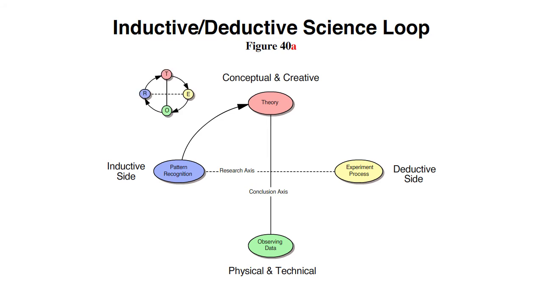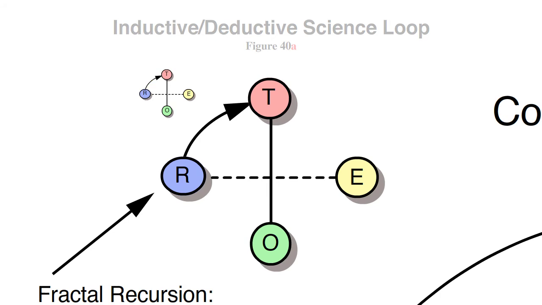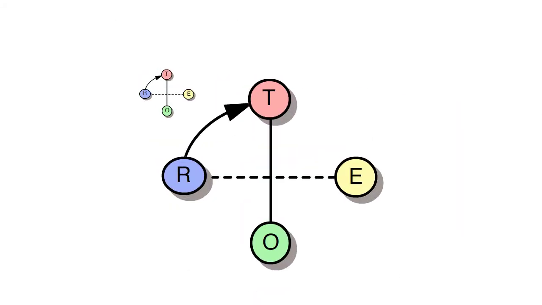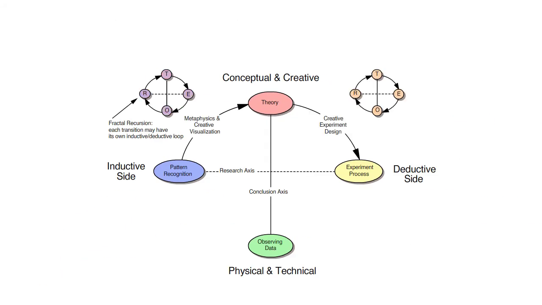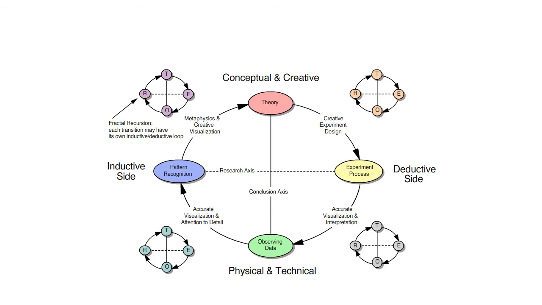There are miniature versions of this loop in between each step in the loop. In theory, this behavior can infinitely scale down in a fractal recursive pattern, but I only scaled down one level in Figure 40 to show where minor and secondary disciplines fit in. The colors used in 40a coincide with disciplines.